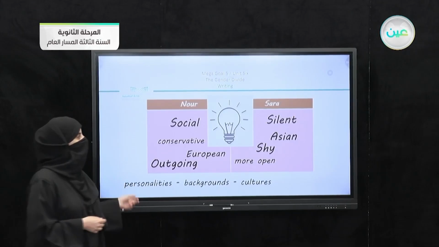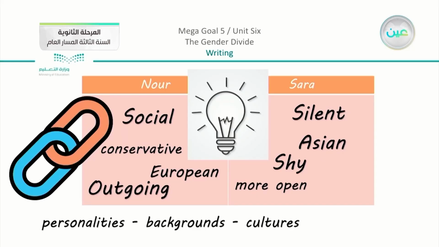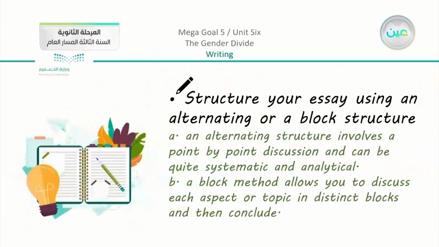I am also going to link between them and show how they communicate. And I am going to compare their personalities in general. So I have my ideas here, and I know that I am going to compare between them in my comparative essay.